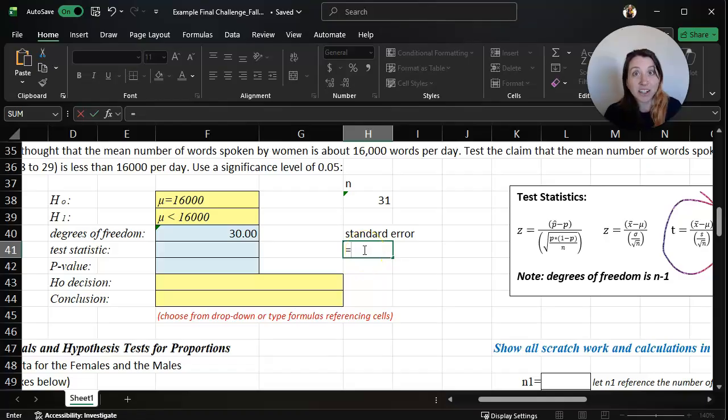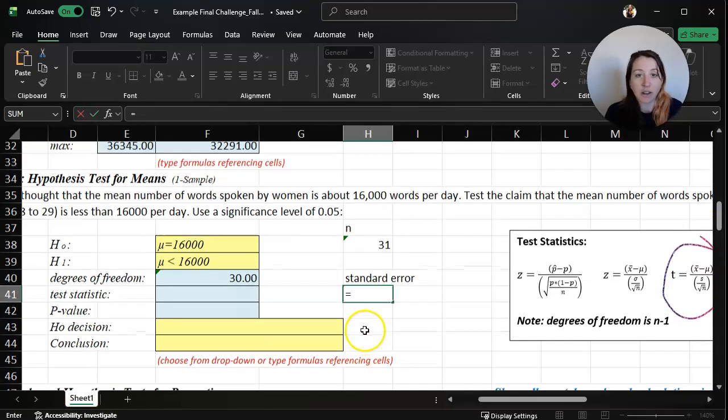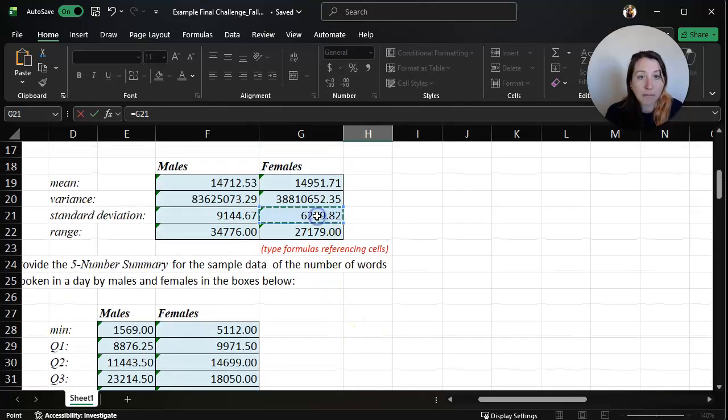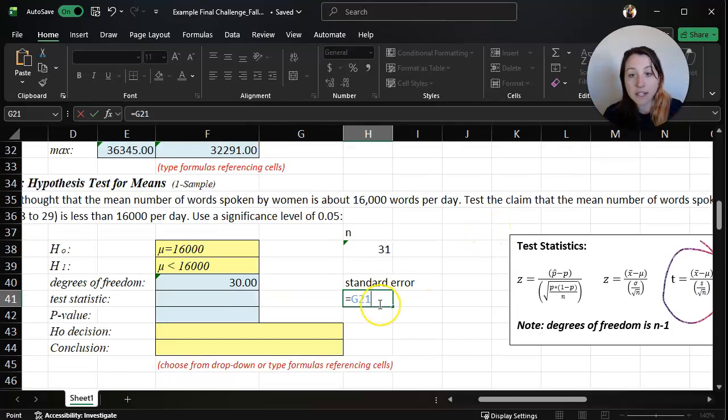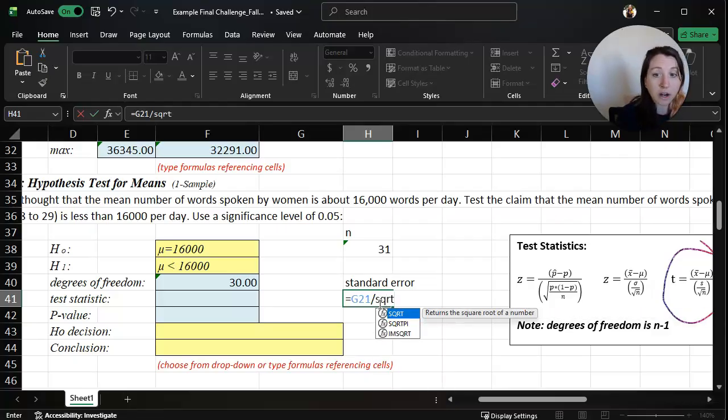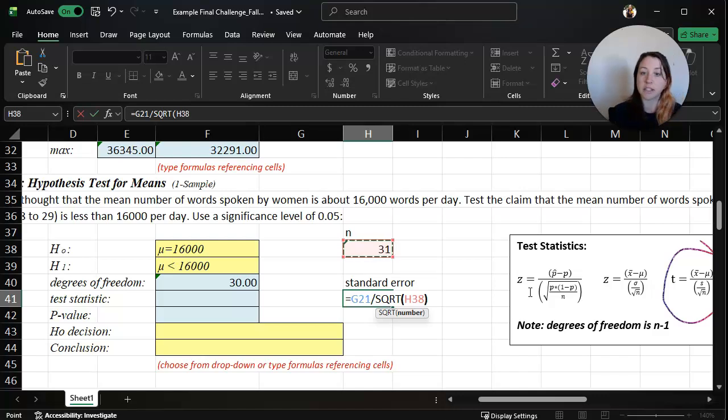To find the standard error, we can type equals, and notice we're taking our sample standard deviation and dividing it by the square root of N. So we can come up here and grab our sample standard deviation. You just click on that. Once you type equals, you should be able to click on this cell and it'll show a little dancing border. Scrolling back down, we have equals that, which was the standard deviation for our sample, and we want to divide that by the square root function of N. Remember, this is our N, so we can type that.